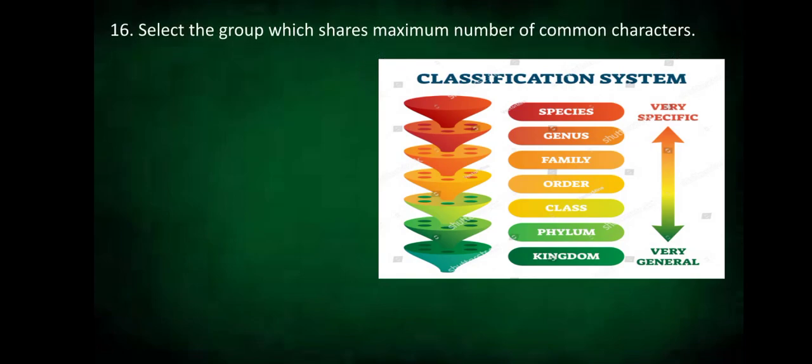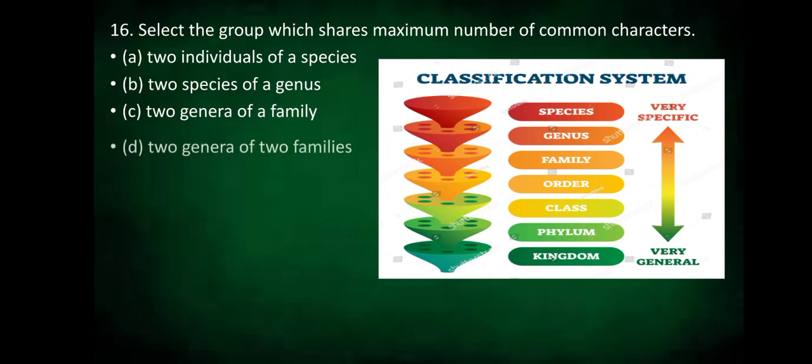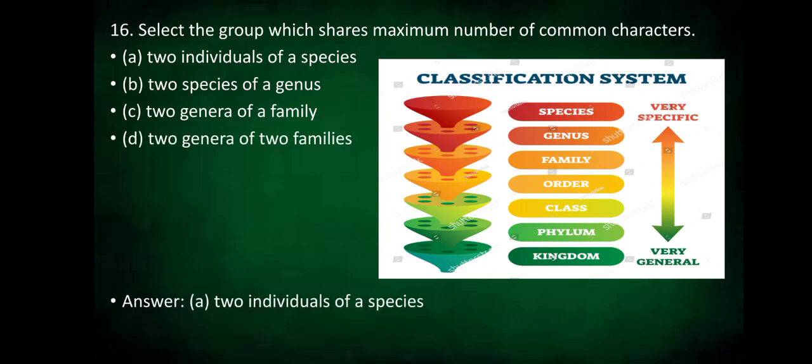Our 16th question. Select the group which shares the maximum number of common characteristics. Option A, 2 individuals of a species. Option B, 2 species of a genus. Option C, 2 genera of a family. Option D, 2 genera of 2 families. Yes, the correct option is 2 individuals of a species.